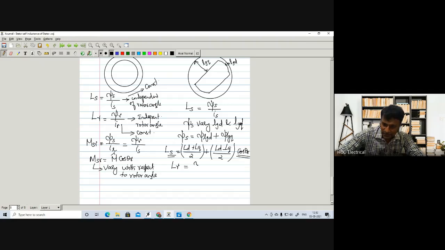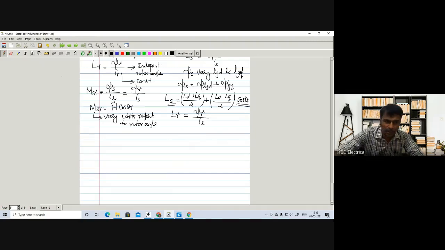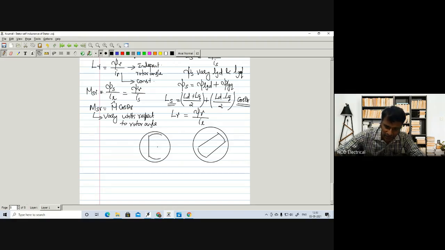Rotor inductance is nothing but we have to excite the rotor and find out the flux linkages in the rotor divided by current which is flowing through this rotor. So for deriving that, we know already that if this is a stator and the rotor position is like this, and another position, if this is the stator, the rotor position is like this.